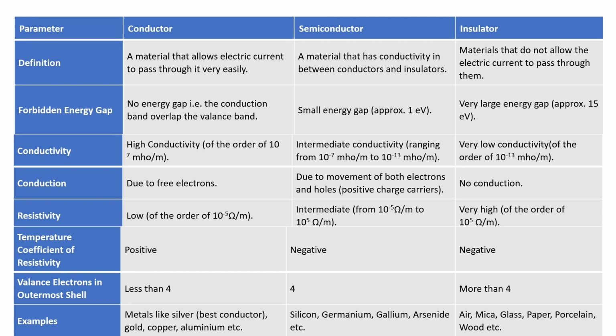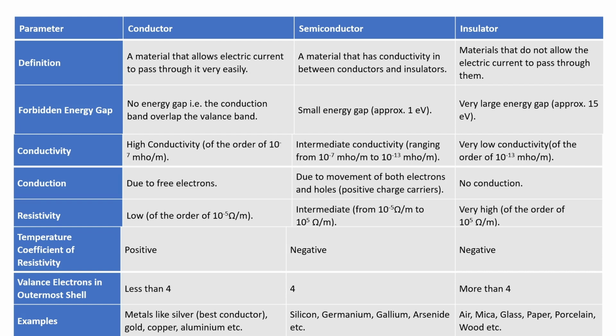Here, the conduction band and valence band overlap. In a semiconductor, the forbidden energy gap is very small. And in an insulator, the forbidden energy gap is very large. Now see, the conductivity of a conductor is high. In a semiconductor, conductivity is intermediate, and in an insulator, conductivity is very low.